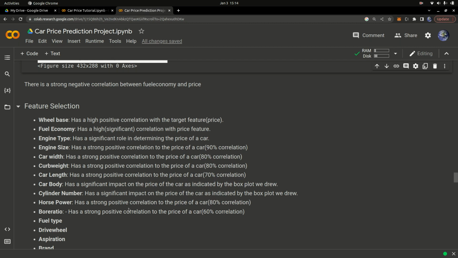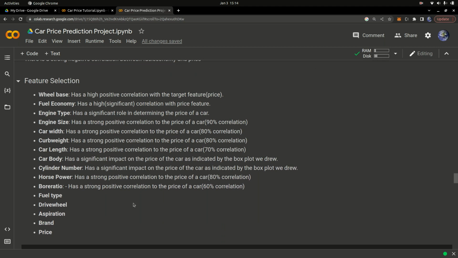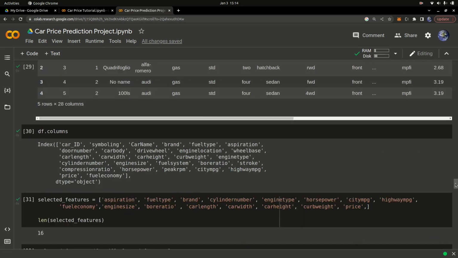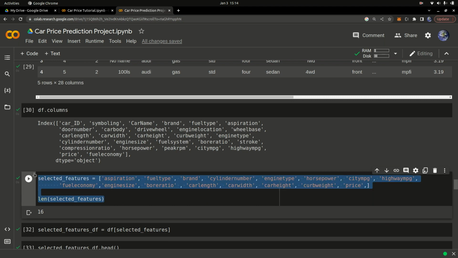Once we have that, we can see the car weight has a strong positive correlation. Just by examining the data, I chose the ones that have a strong correlation, whether negative or positive, and these are the columns that I decided to use. So we're going to select just these columns. How do you select the columns? We're just going to do this, which selects the columns that you want to work with.